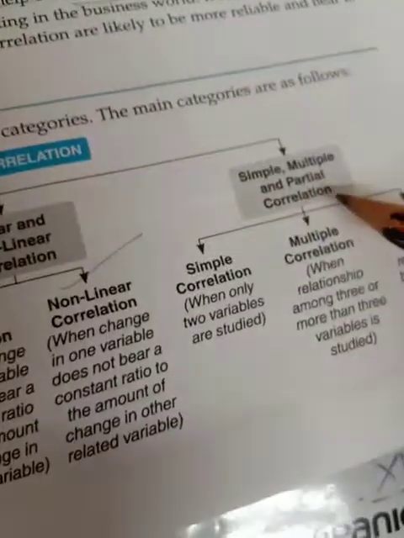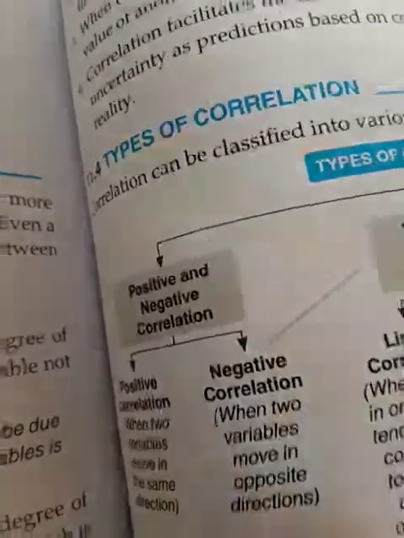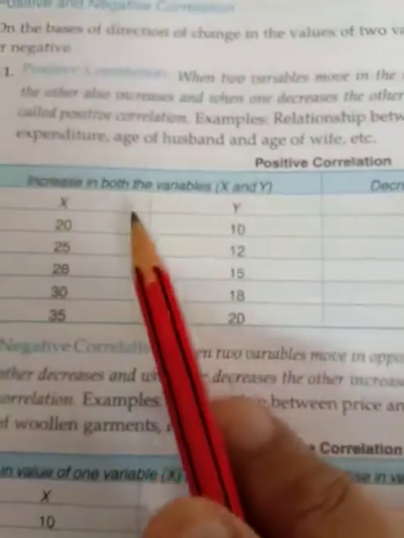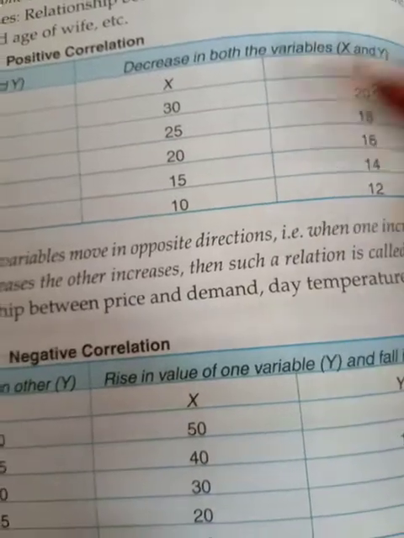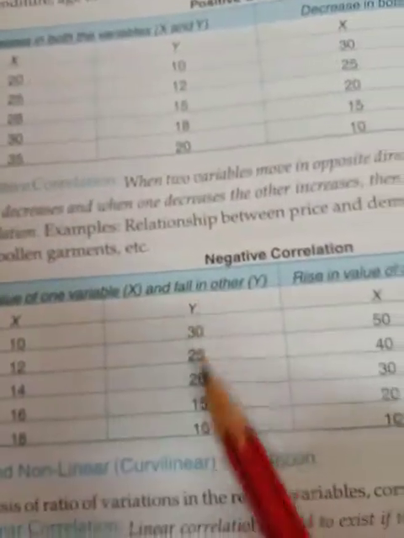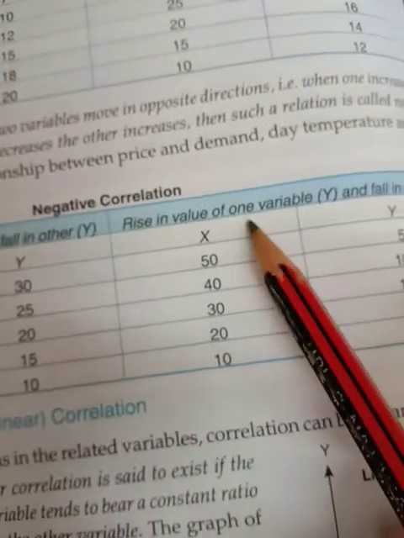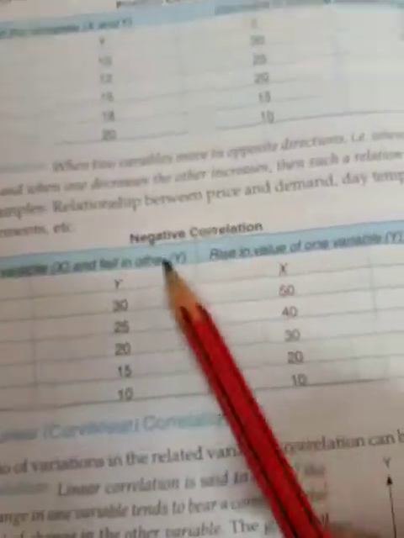Now the types of correlation: positive and negative correlation, linear and non-linear correlation, and simple, multiple and partial correlation. First of all, positive and negative correlation. Positive correlation is when the two variables are both increasing, behaving in the same direction, or both decreasing, behaving in the same direction. Negative correlation is when one is increasing and the other is decreasing, or one is decreasing and the other is increasing. That is why this shows negative correlation.